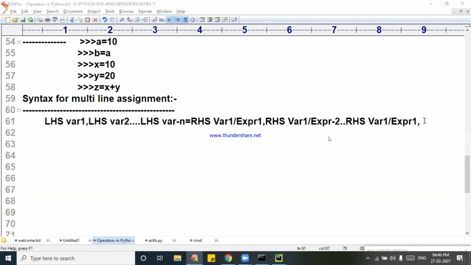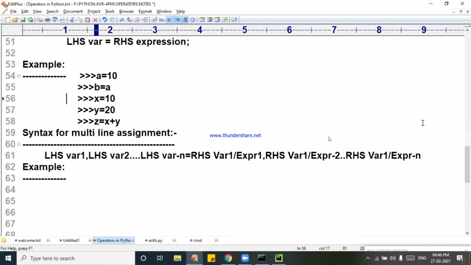Carefully follow. Expression n. Sir, what is this? Elaborate, sir. Example, straightforward. Here you took x is equal to 10, y is equal to 20. Why waste two lines of code? I will write like this: x comma y is equal to 10 comma 20. LHS variable 1, LHS variable 2, equal to RHS value 1, RHS value 2. Now carefully understand.